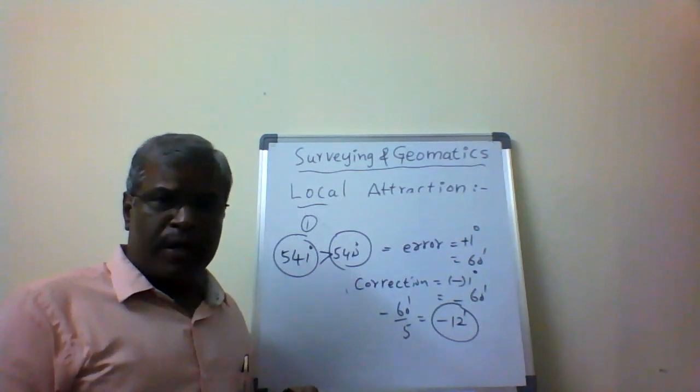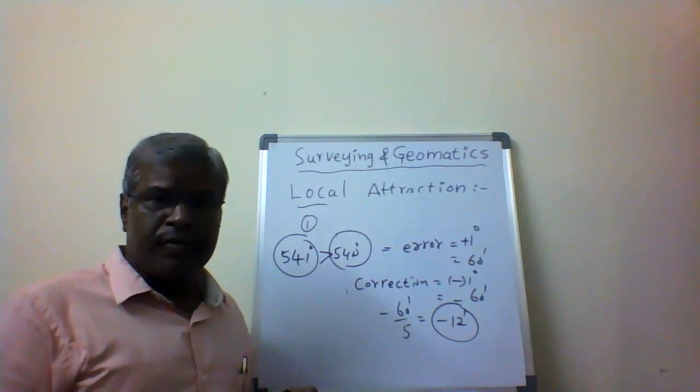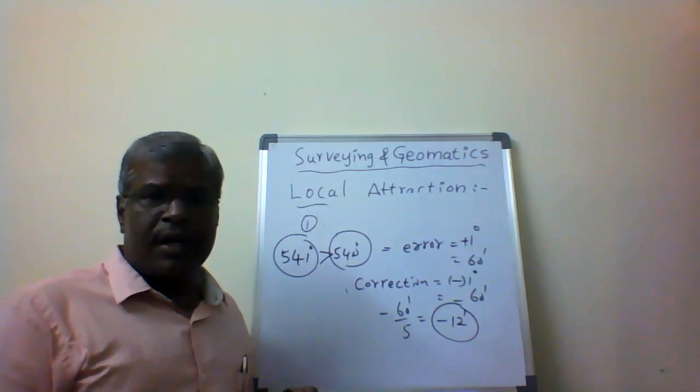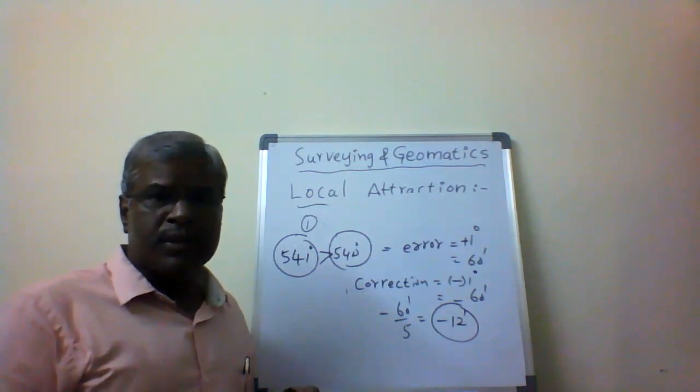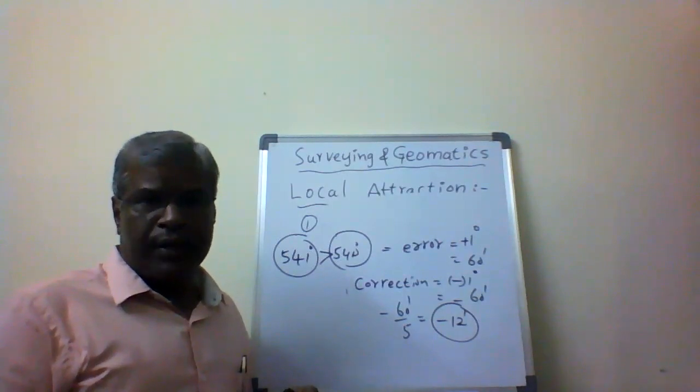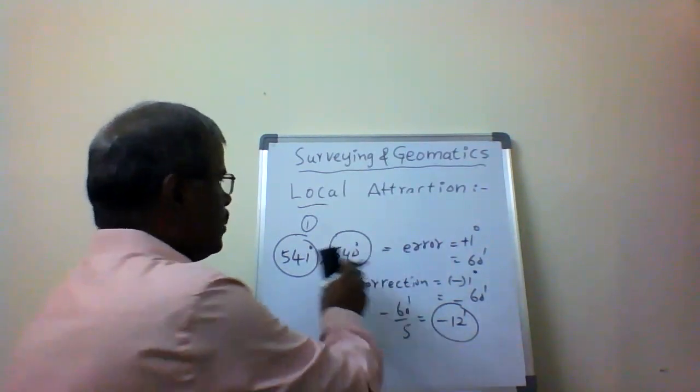If we compare with the check of 2n minus 4 right angles, an error will be there, and that error is going to be corrected. The correction is equally distributed to all sides of the traverse, that is, to all the angles. Then I am able to eliminate the local attraction. That is the first method, and the second method is as follows.